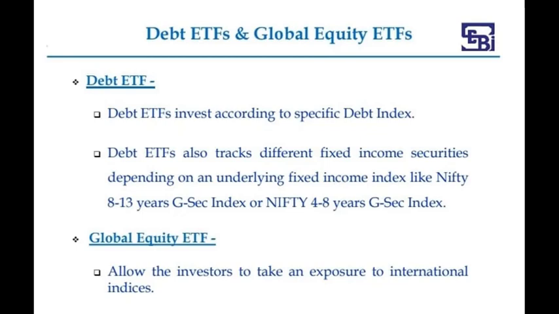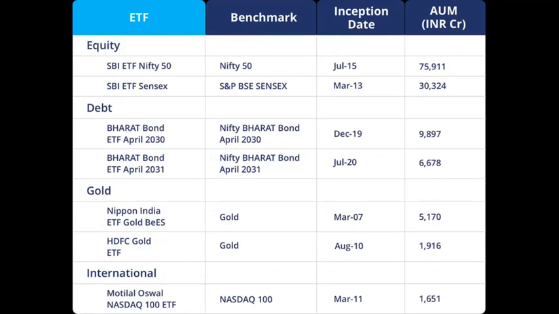Now we can see some examples of ETFs. In equity, we can give the example of SBI ETF Nifty 50 and SBI ETF Sensex. So the benchmarks are Nifty 50 and S&P BSE Sensex. Under debt ETFs, we have Bharat Bond ETF April 2030 and Bharat Bond ETF April 2031. In gold, we have Nippon India ETF Gold Bees and HDFC Gold ETF. And in international ETFs, we have Motilal Oswal Nasdaq 100 ETF. So Nasdaq is the American index.